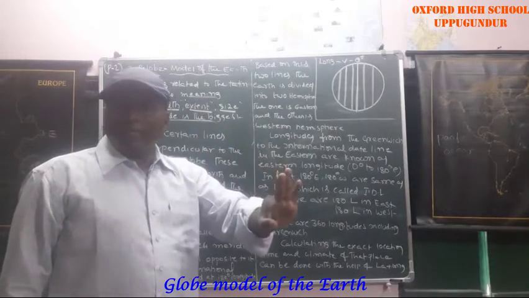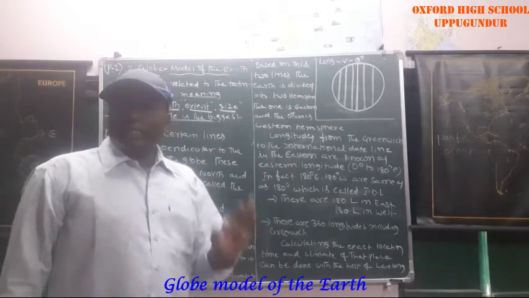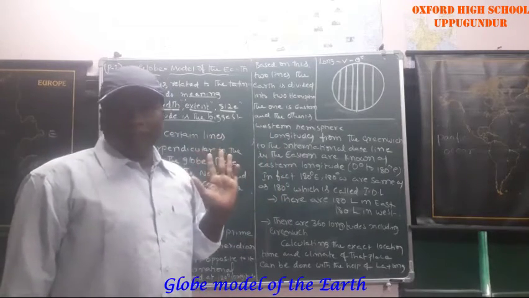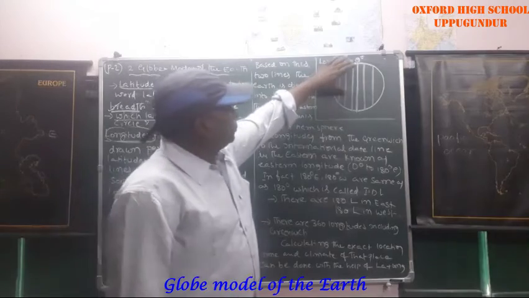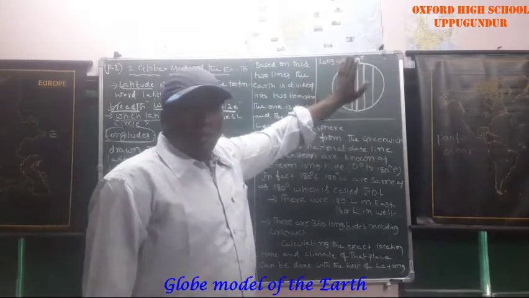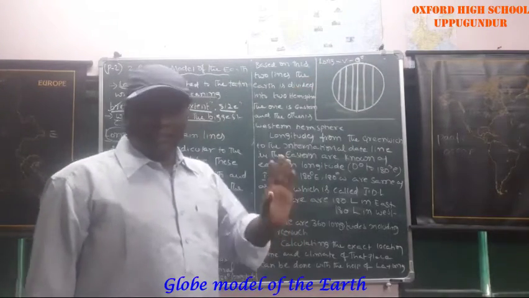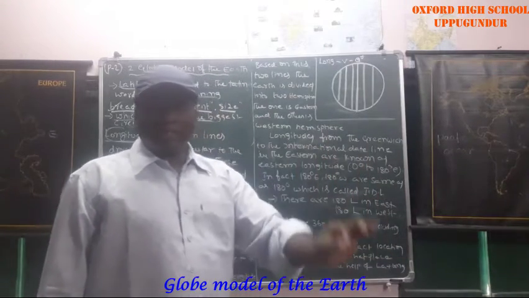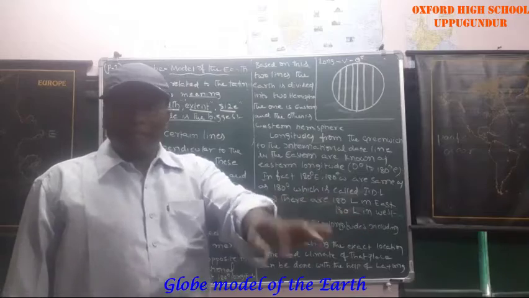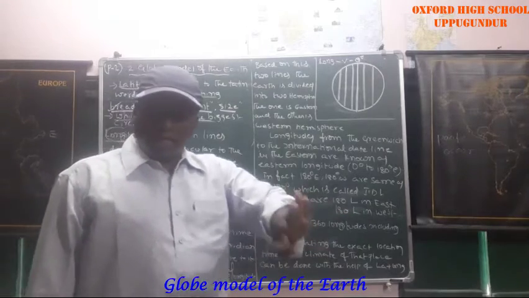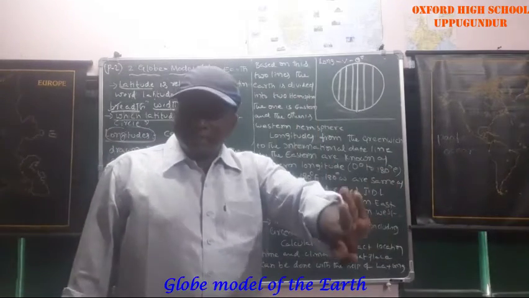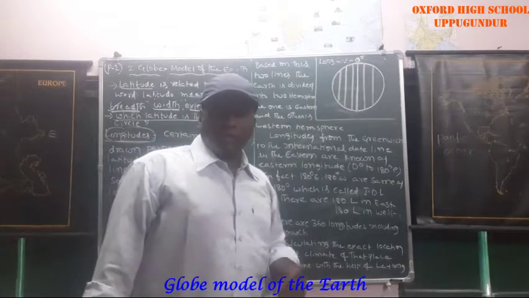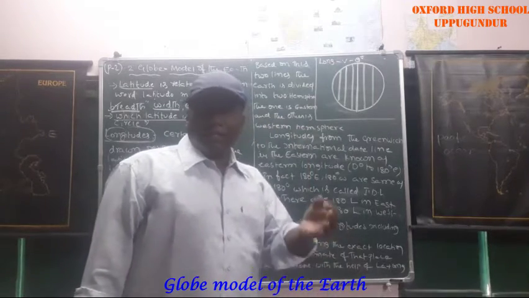Greenwich is a place, a city located in London. Remember that one.